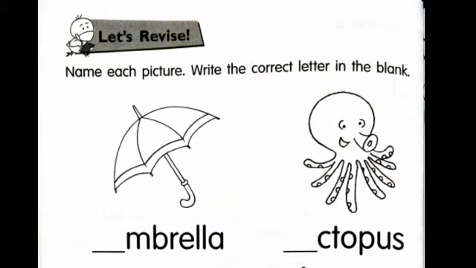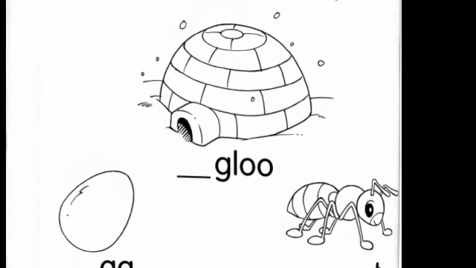Now let's name the next picture. The next picture here is this one. It's a picture of an octopus. Octopus. What's the beginning sound when I say octopus? What do you hear? Octopus. What letter makes the ah sound? Yes, it is the letter O. So write the letter O there.